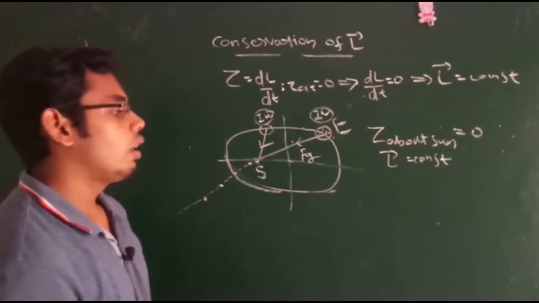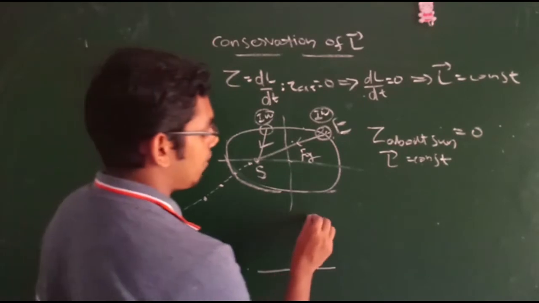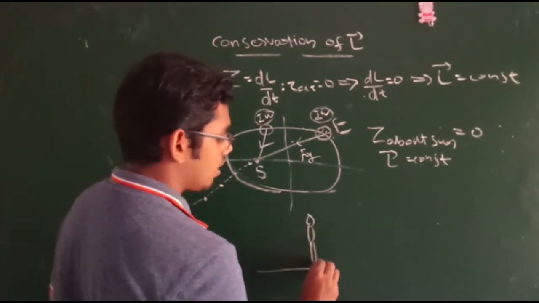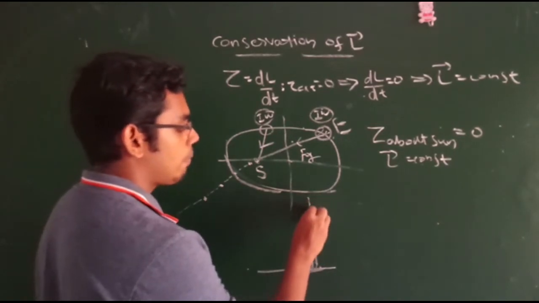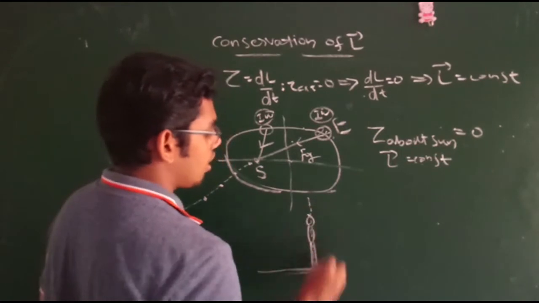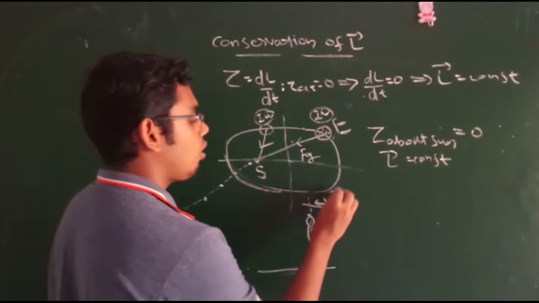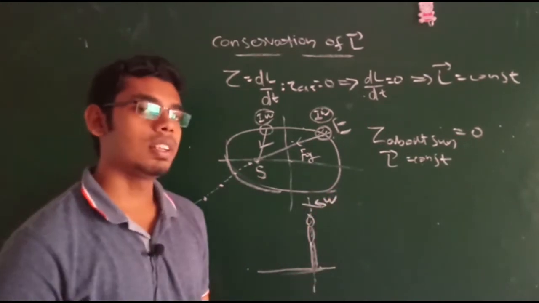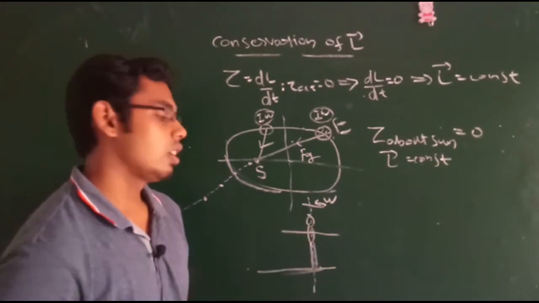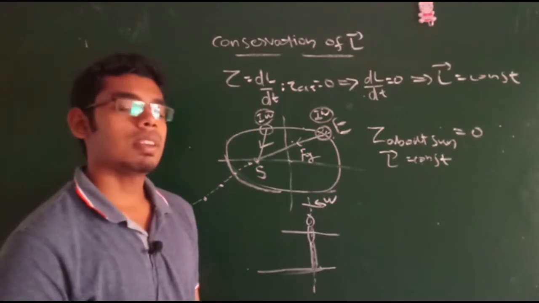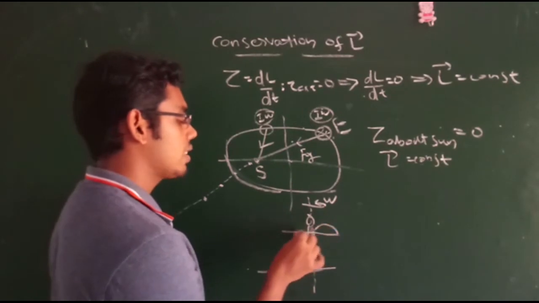Hope you understood. Now let's understand a new application. Here we have a ballet dancer, and he is dancing on a very smooth surface about this axis. Suppose that he is revolving about this axis with an angular velocity omega. Initially, the hands of this ballet dancer are stretched. Then after some time, while dancing, the ballet dancer folds his hands this way.